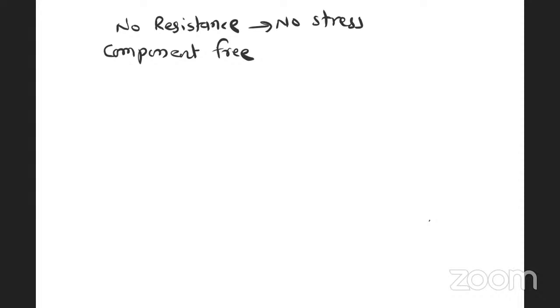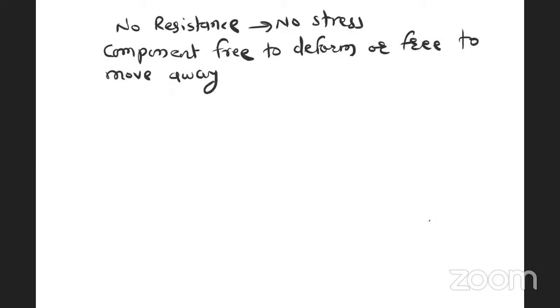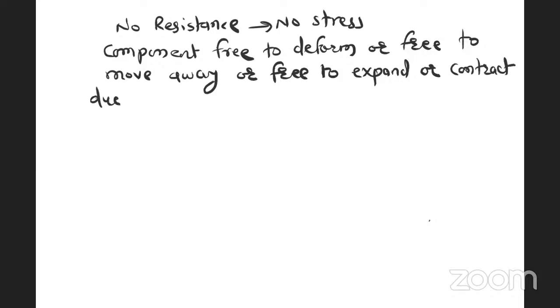If a component is free to deform or free to move away, or free to expand or contract due to change in temperature, then stress on the component is zero.